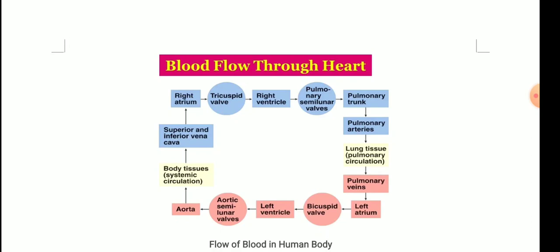So if you are drawing this diagram, you can skip the pulmonary trunk and the pulmonary semilunar valves if you want to, otherwise everything you have to remember. Clear? Okay, let's move forward.